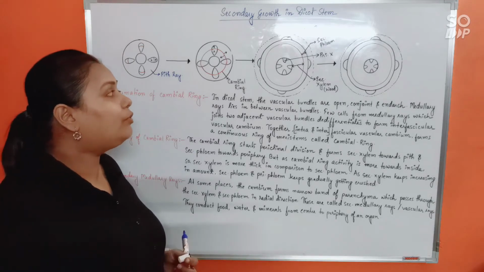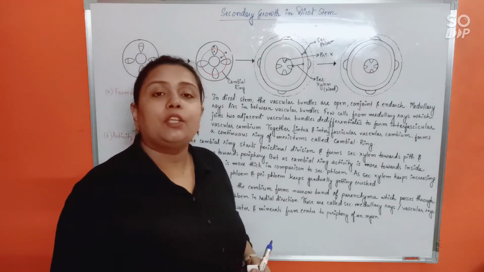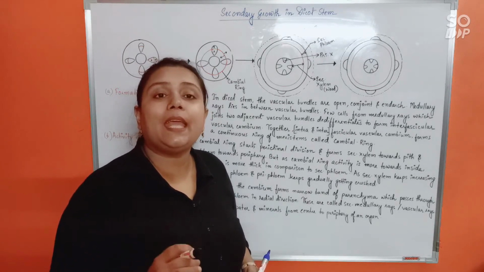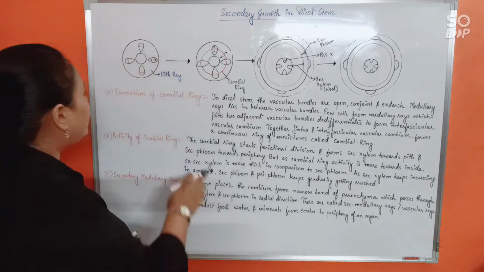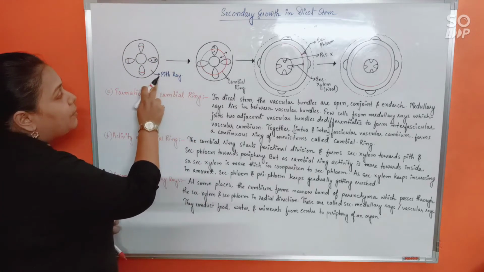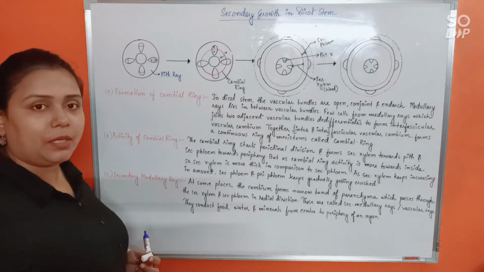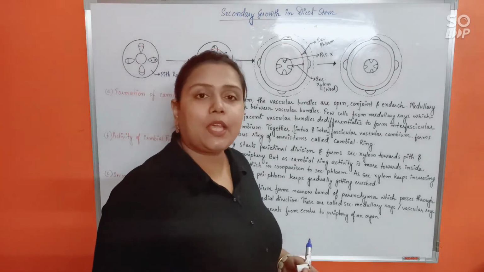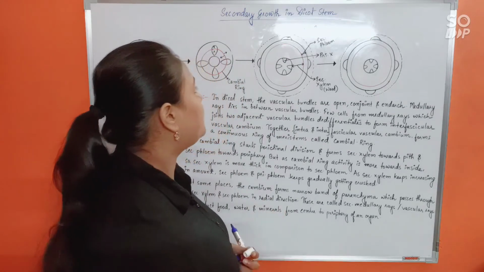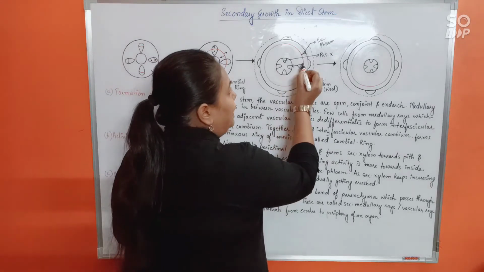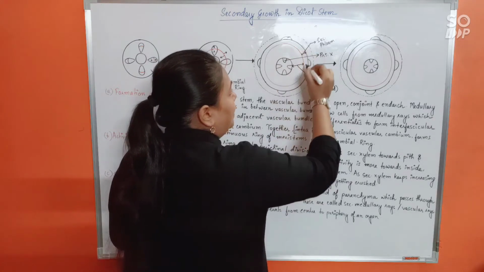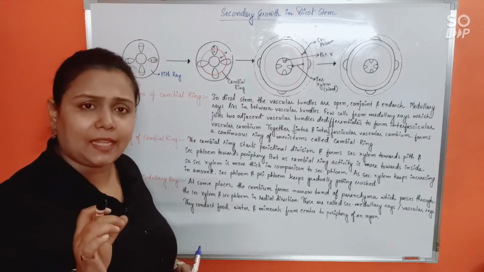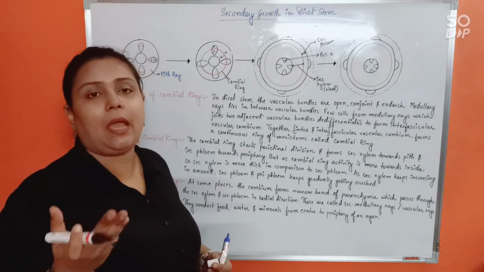Alright. Now for a very, very important part, you also have to know about secondary medullary rays. This that I have marked here is the primary pith ray, primary medullary ray, isn't it? And what is a secondary medullary ray? See, the cambial ring is doing what?